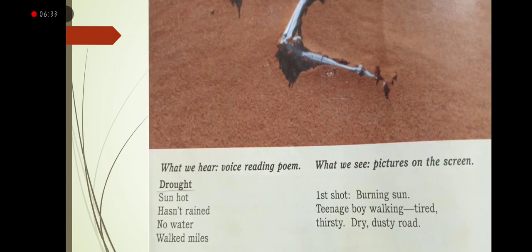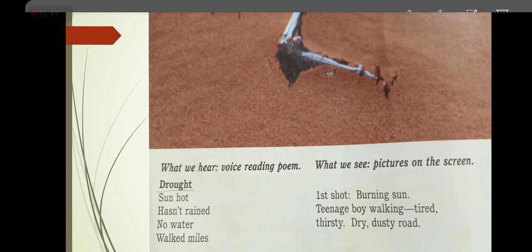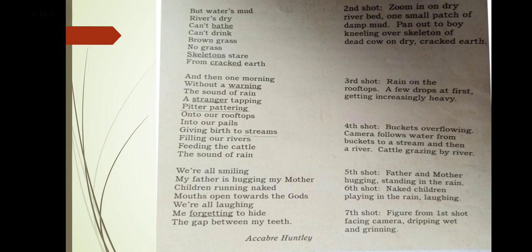And if you want to talk about the pictures on screen, like visualization, you may see in the first shot a burning sun, a teenage boy walking, tired, thirsty, on a dry, dusty road. So when you read the poem, all this comes into your mind, okay? And in the second shot you will show a zoom in on one dry riverbed, one small patch of damp mud, then pan out to a boy kneeling over the skeleton of a dead cow on dry cracked earth. So you will show all these things.